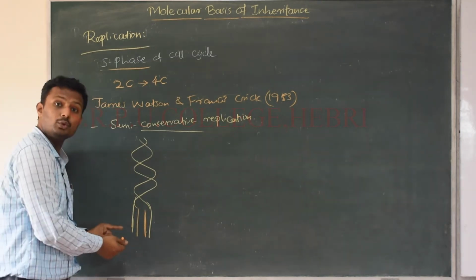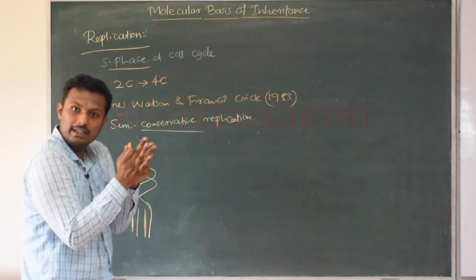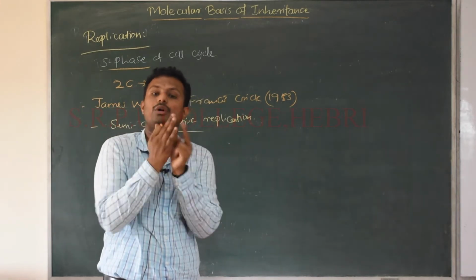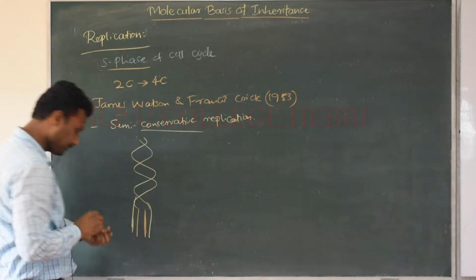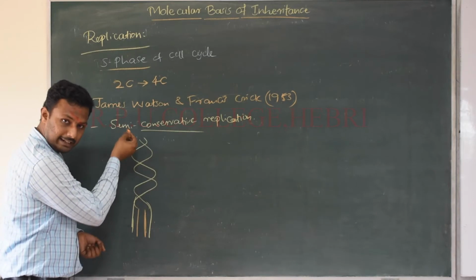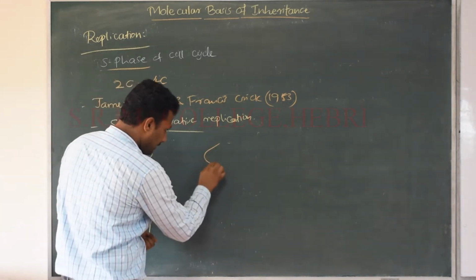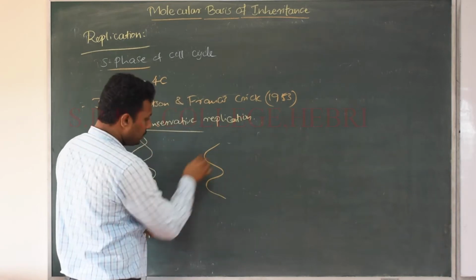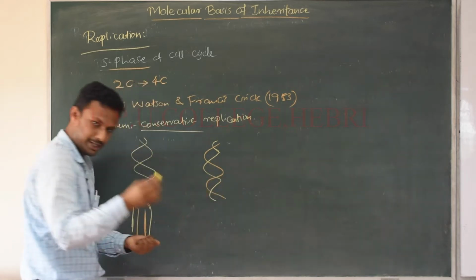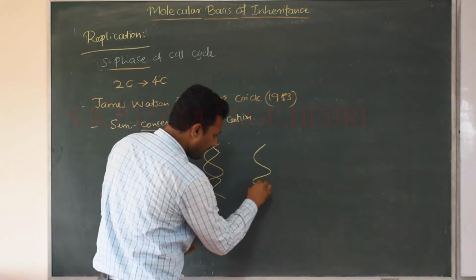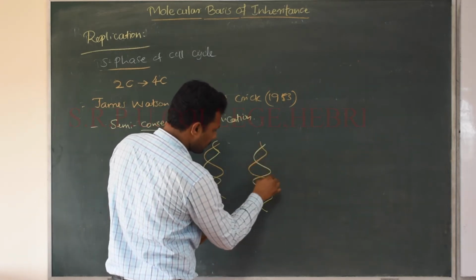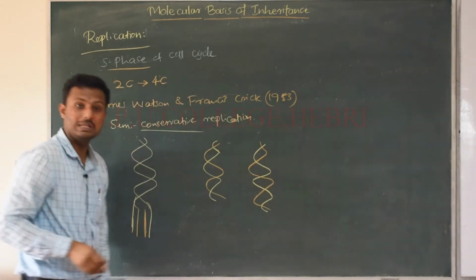And the two new DNA strands which are being produced, they of course are complementary to each other, but both of them will not come together to form one new DNA molecule. According to this theory, what happens? See, the entire molecule of the DNA is replicated, and then after the replication, the replicated DNA will look somewhat like this. I hope you can differentiate the colors. So one strand will be of the parent strand. One new strand that is produced is nothing but the newly synthesized strand.